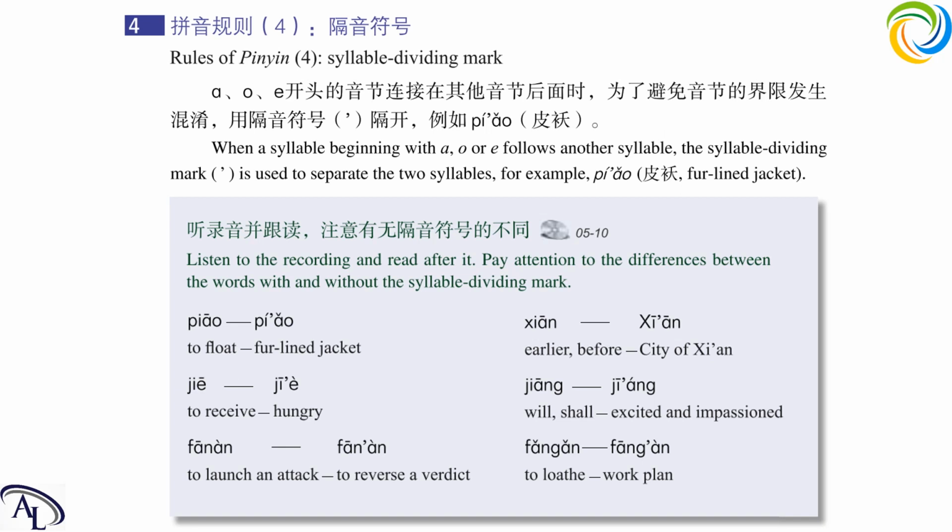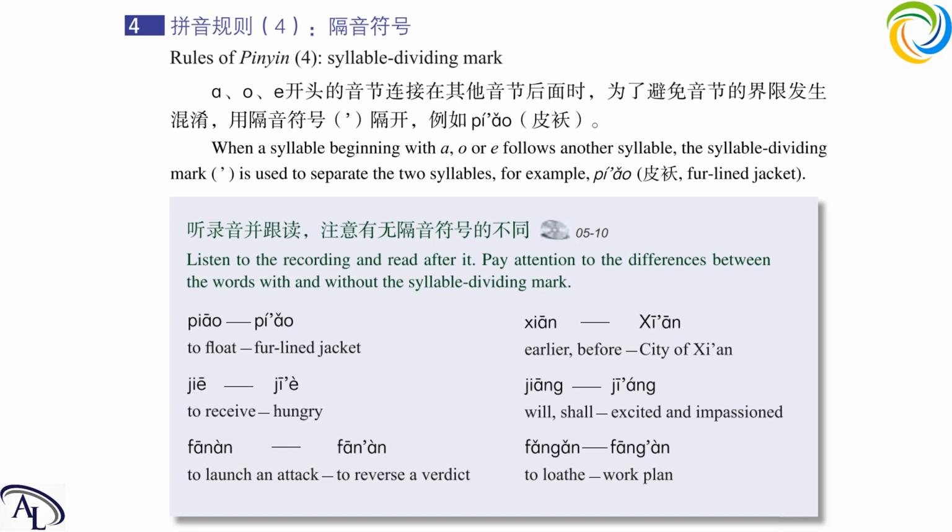Let's see some examples, okay? First one is here. Without the mark, 坡腰飘, the initial 坡腰, right? 坡腰飘, which means to float. But when we put the mark before it, then it becomes 皮袄. We know these are two syllables. So 皮袄 actually means fur-lined jacket.